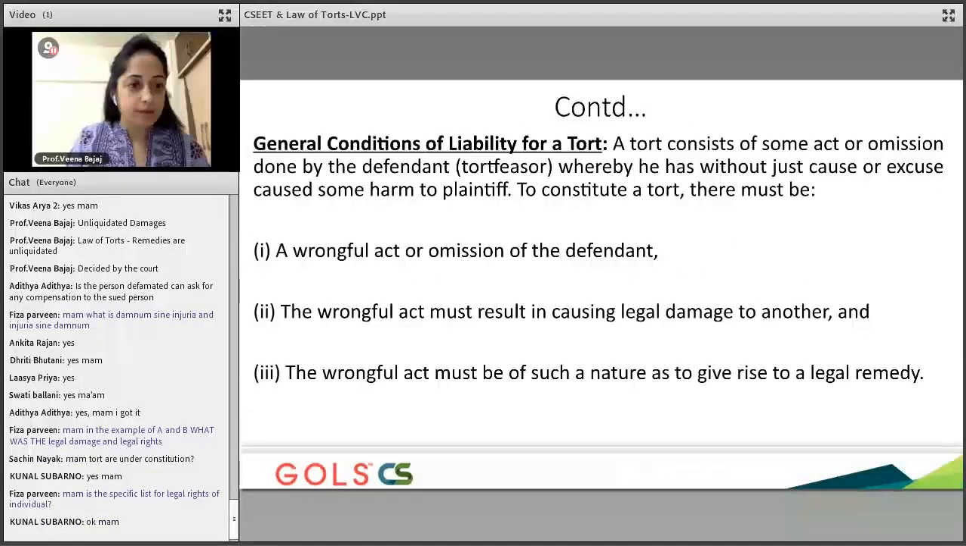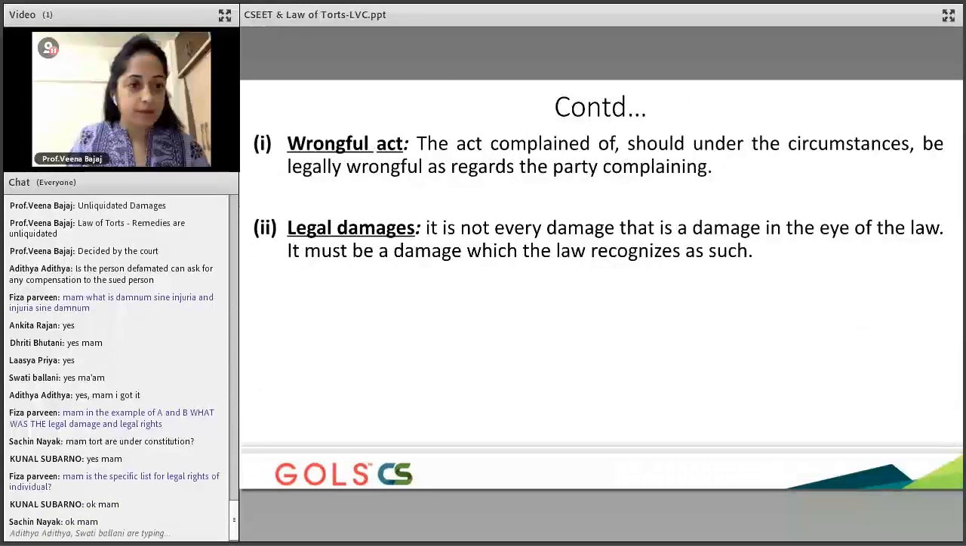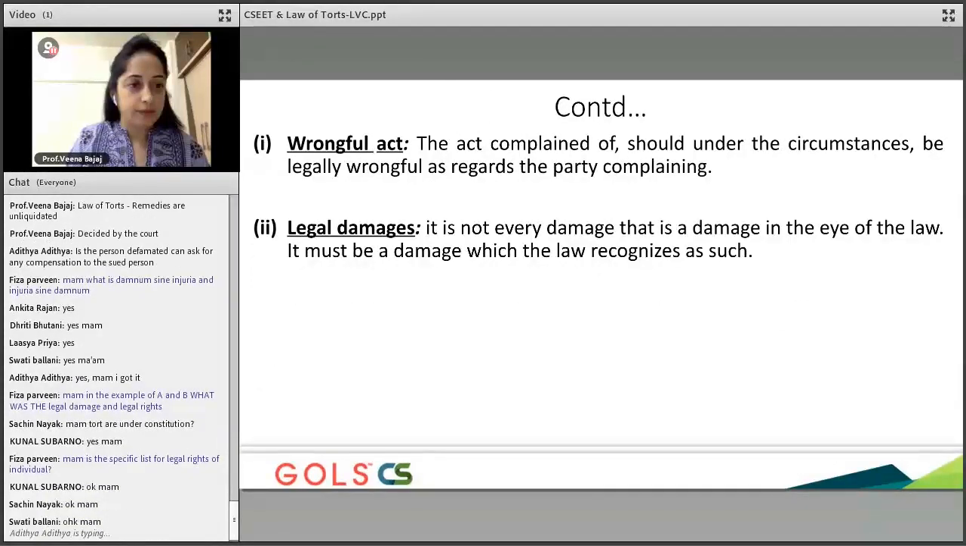Okay, so guys, have you understood the legal elements, the general conditions of tort? Don't worry, Fiza, we're going to cover all of that. Legal rights are very difficult to define, but these are all rights that we have coming from the Constitution. That's very, very important. Now, wrongful act: the act complained of should, under the circumstances, be wrongful. If it's a right act, why would it even come here? Only because the act is wrong that this entire thing is coming in place. So the act should be wrongful.